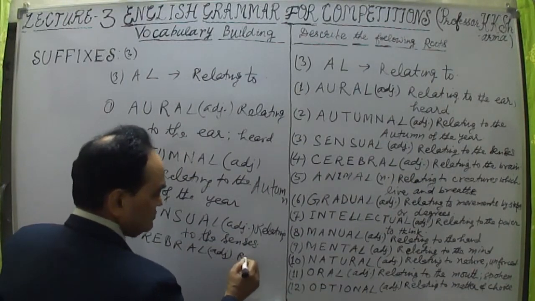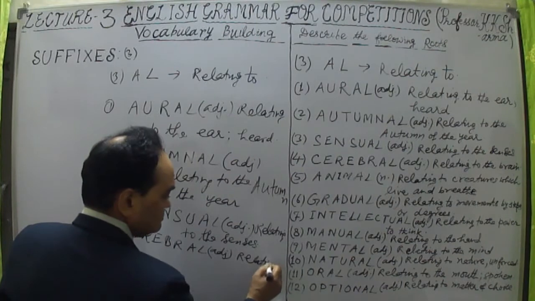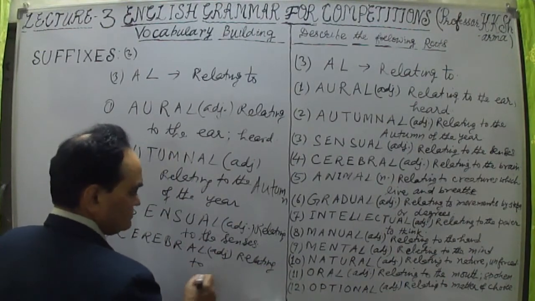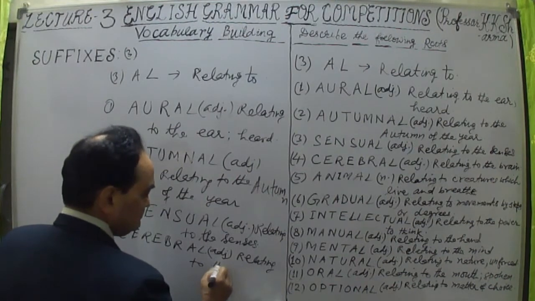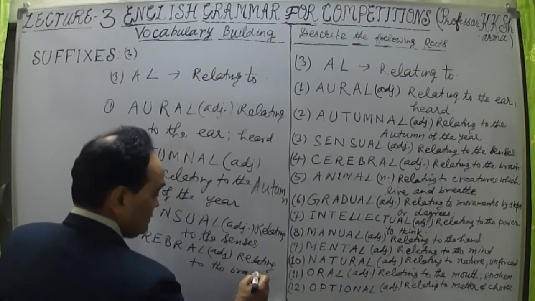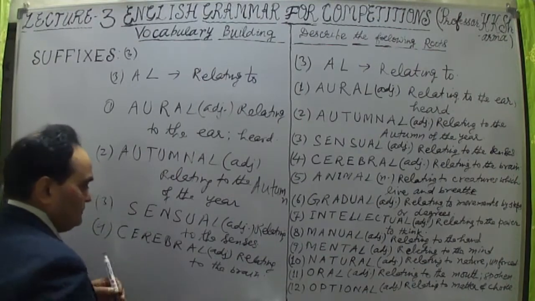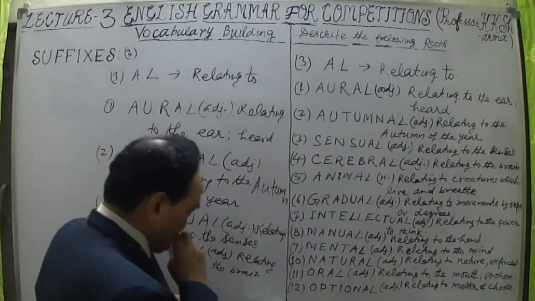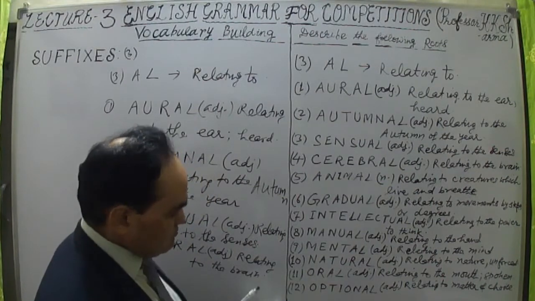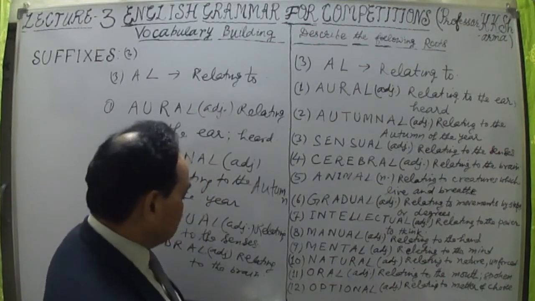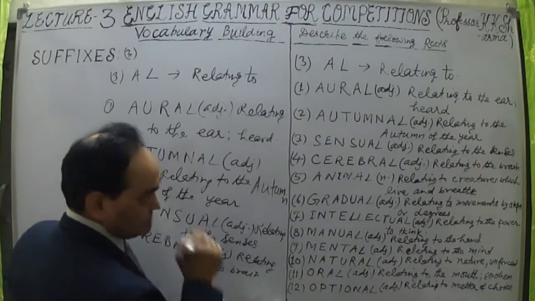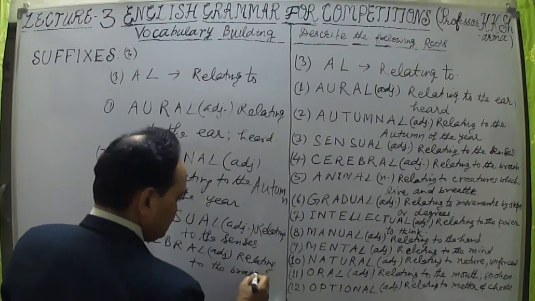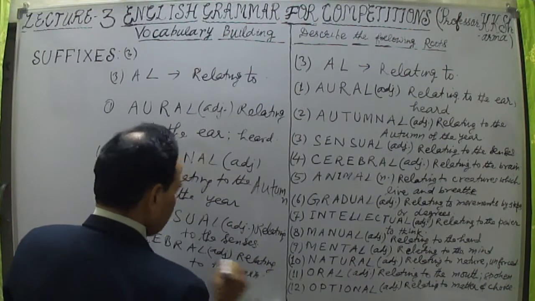Cerebral, relating to the brain. Just write relating to, so it is an adjective relating to the brain. Alright, so relating to the brain, that means cerebral.